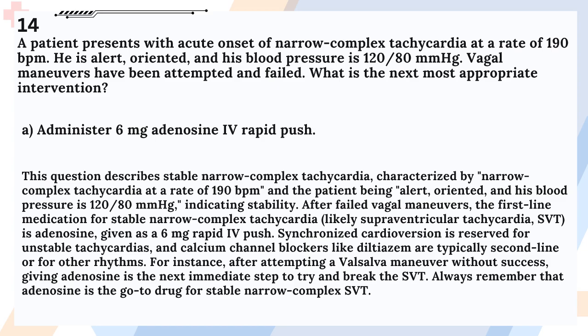Answer: A. Administer 6 mg adenosine rapid IV push. This question describes stable narrow complex tachycardia, characterized by a rate of 190 bpm and the patient being alert, oriented, with a blood pressure of 120/80 mmHg, indicating stability. After failed vagal maneuvers, the first-line medication for stable narrow complex tachycardia, likely supraventricular tachycardia, SVT, is adenosine, given as a 6 mg rapid IV push.